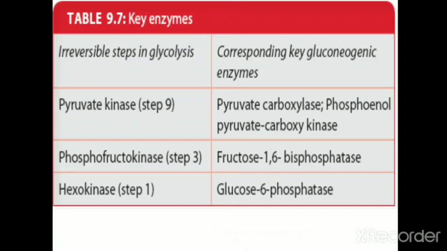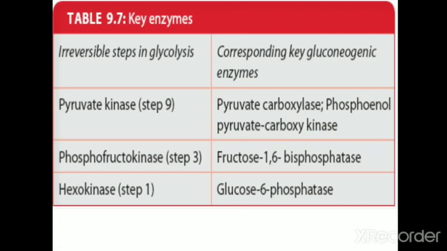And the key enzymes of gluconeogenesis. In glycolysis there are 3 irreversible steps. So we need some enzymes to overcome these irreversible reactions of glycolysis. One of the reactions is the reaction mediated by pyruvate kinase. Pyruvate kinase is the enzyme that catalyzes the last reaction in glycolysis, that is phosphoenolpyruvate into pyruvate. That reaction is reversed with the help of 2 enzymes. One is pyruvate carboxylase, the second one is phosphoenolpyruvate carboxykinase. These 2 enzymes together mediate the conversion of pyruvate into phosphoenolpyruvate. So these are 2 key enzymes in gluconeogenesis.